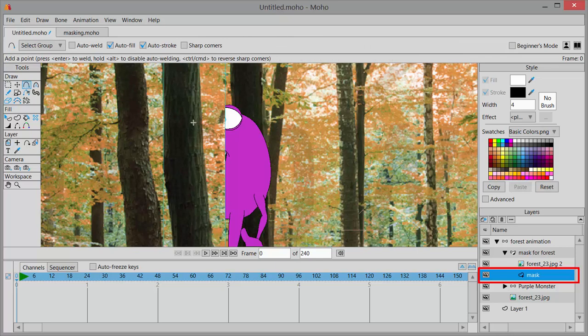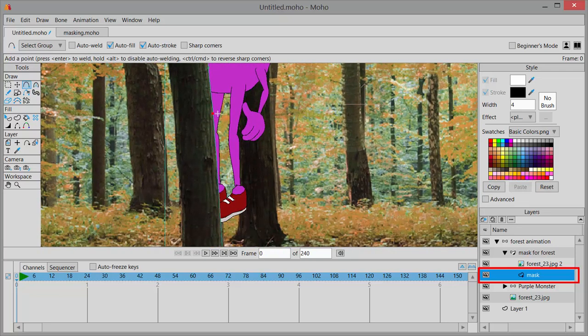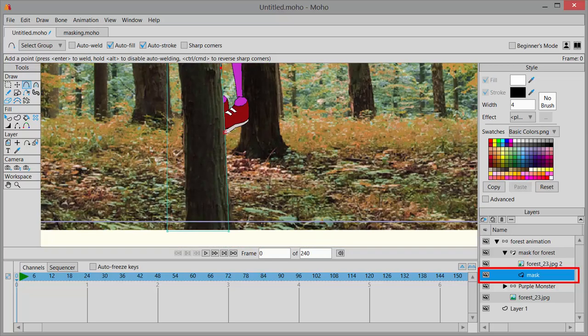So go over to Add Point, and start clicking on the edges of this and go back and forth, you see, until you're matching up with the edge of the tree all the way up and down. Pretty close, but you know, once you click and pull on a point, you can see where the edge of your tree is, right? And then here to the trunk, and on this side.